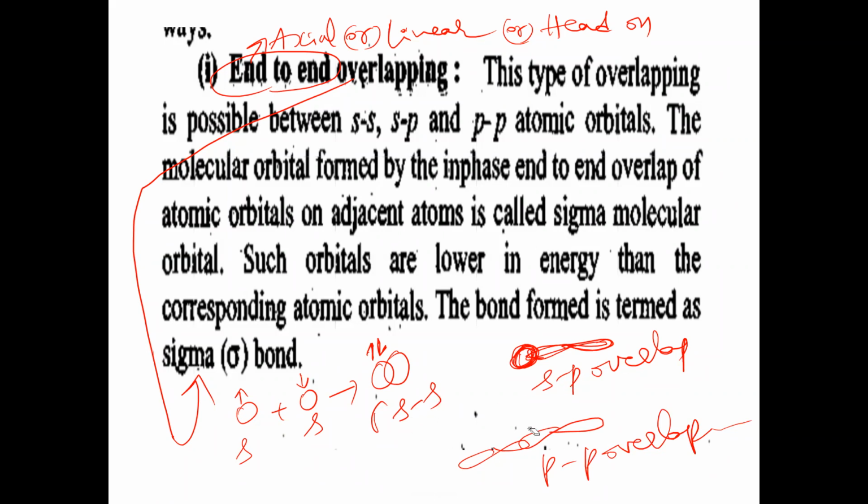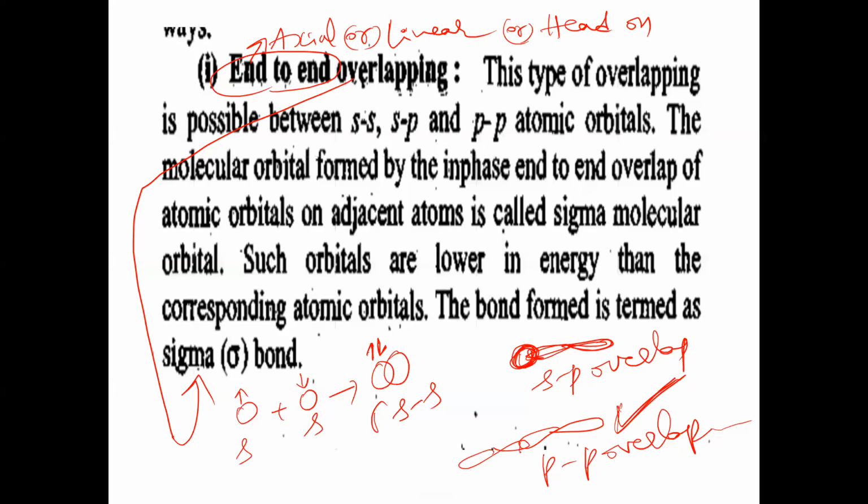Among these, which is the stronger bond? Guess. PP sigma bond is stronger, or SP sigma bond, or SS sigma bond? PP overlapping will form a stronger sigma bond than SP overlapping, than SS overlapping. The reason is that the two p orbitals involved in PP overlapping are symmetrical in nature. The more symmetry of the orbitals, the stronger the bond formed.